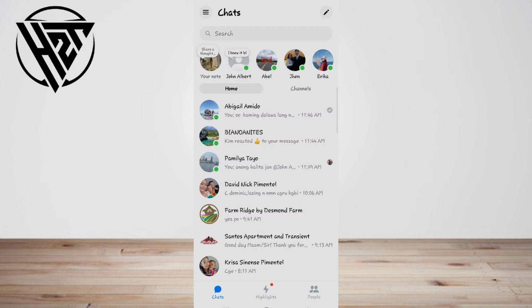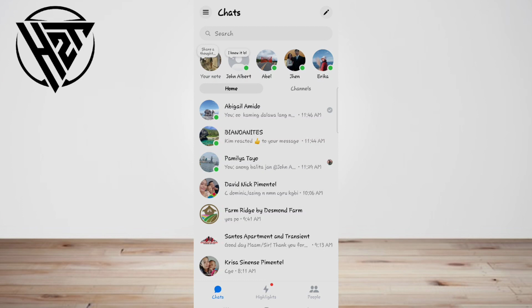When you receive a message on Messenger, a pop-up appears with a notification sound. The notification sound can be annoying sometimes, and you can choose the notification sounds of the Messenger.